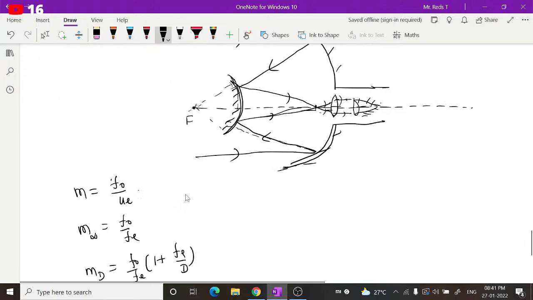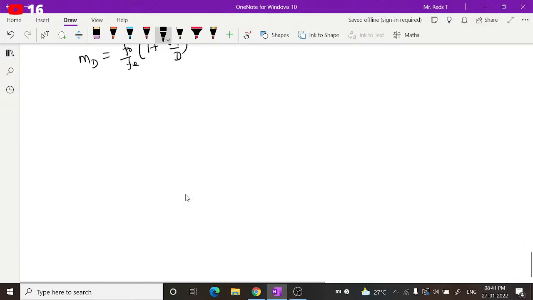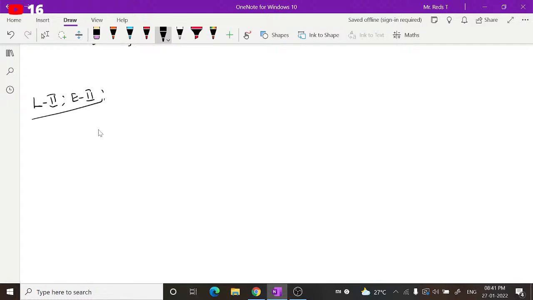Right, now let us work out a few more numericals from level 2, exercise 2. I think I already have a few questions. Now let us see this question.